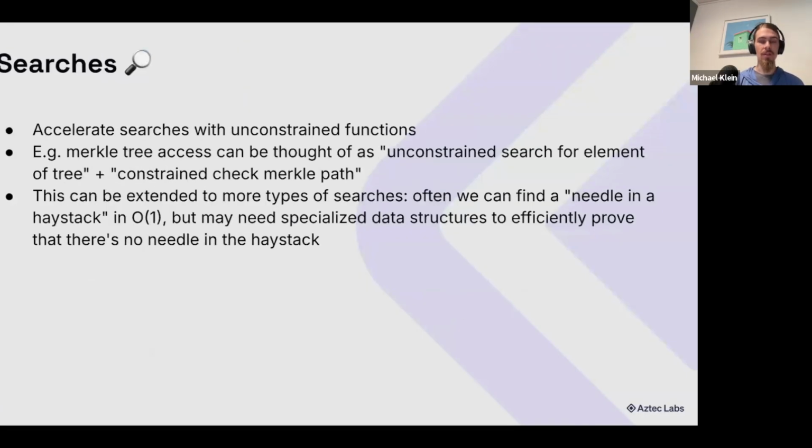All right, so one of the first things that we can do, as I mentioned before, is accelerating searches. So you've probably already seen this general pattern, but may not have applied it to unconstrained functions, and that is Merkle tree access. So what we can think of that is an unconstrained search for the element of the tree, where we don't have any constraints. We were literally just doing a database search, so to speak, and then we're looking in that for the final path in the Merkle tree. And then the constrained side is just the check of that Merkle tree path.